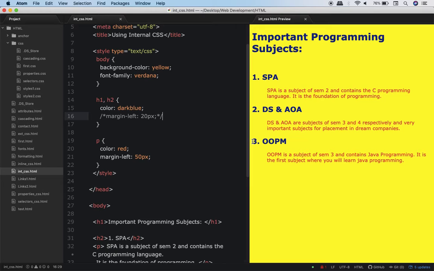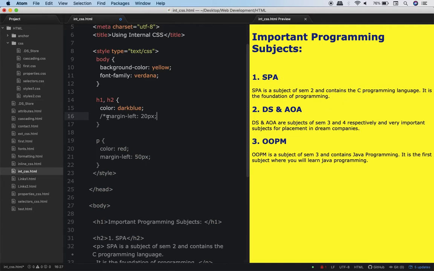I repeat, if you have not given any CSS properties for your web page, then your browser will apply some default CSS properties to your web page, and that is why you see this margin over here. All right, so I'll show you that after some time. So basically this is a default margin which your browser has given. Now let me make it back to 20 pixel.